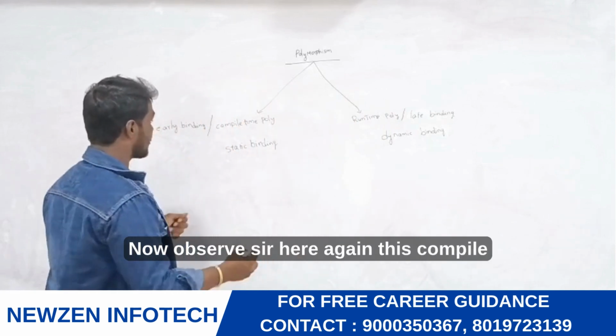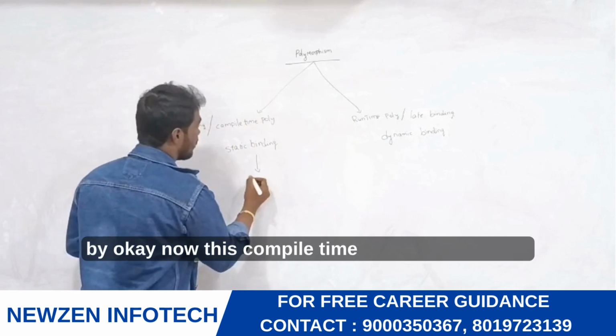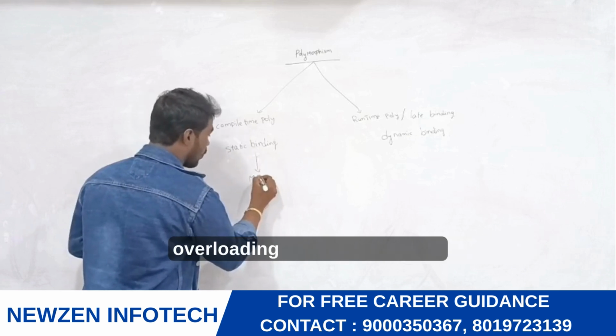Now observe here again. This compile time polymorphism can be achieved by using method overloading.